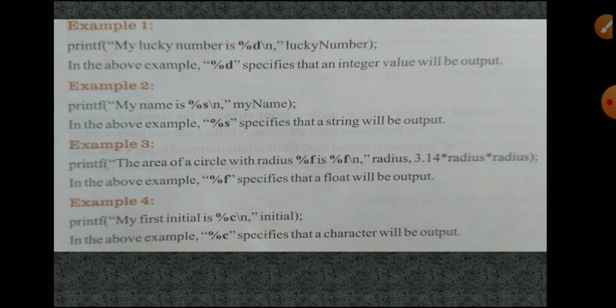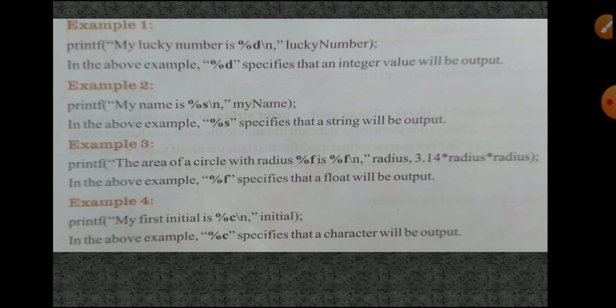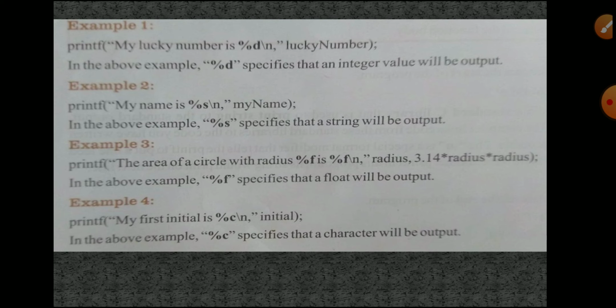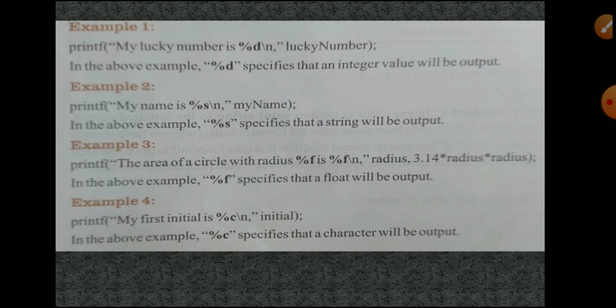Example 3, %f would be considered fractional values, float values like 3.14, pi r square. Example 4, %c, character, like an initial. Our name initial, we have to mention %c. That is the specifier we use in C. These are examples of common conversion specifiers.